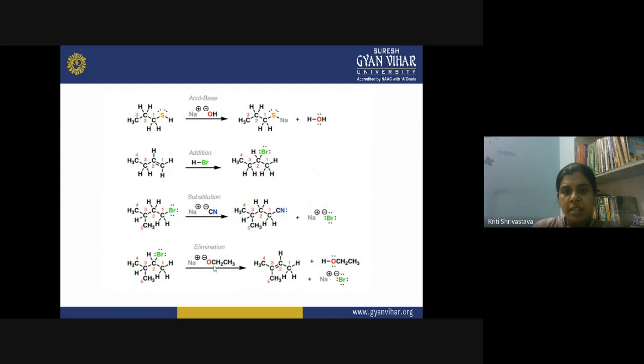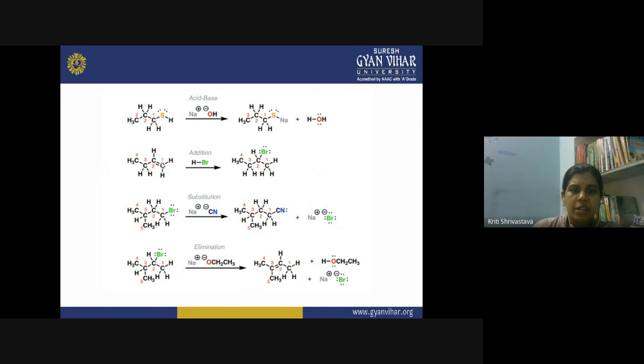Here you can see the summary. This is an acid-base reaction. In the acid-base reaction, what is happening? You see this molecule, CH3CH2CH2SH. This is a thioalcohol. When you treat the molecule with NaOH in the presence of alkali, what is formed here? You see this hydrogen is replaced by sodium, and you get a sodium salt. So here this thiol is acting like an acid, reacting with a base, so it is an acid-base type of reaction.